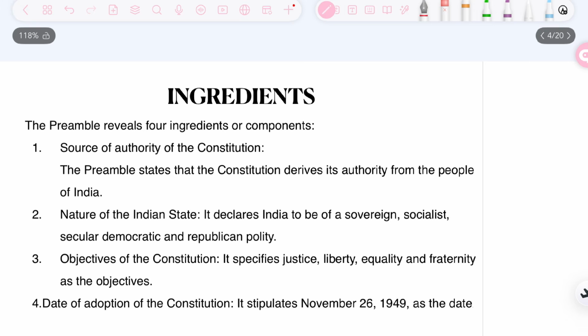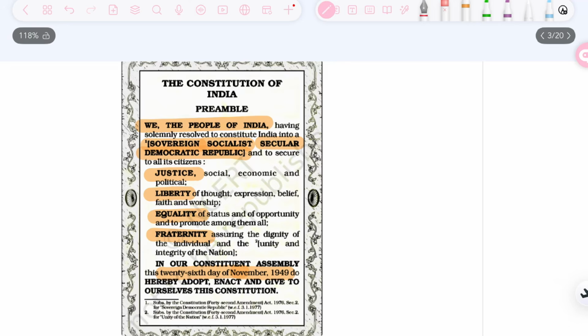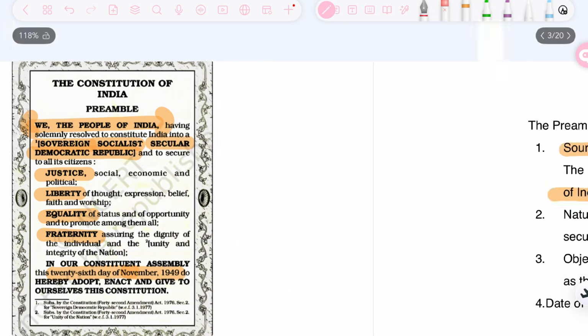Now let's look into the ingredients which are mentioned in the preamble. There are basically four ingredients. First is the source of authority. The preamble states that the constitution derives its authority from the people of India. We have seen here that we, the people of India, give to ourselves this constitution. So who is the authority, or who holds the power? It is the people of India.